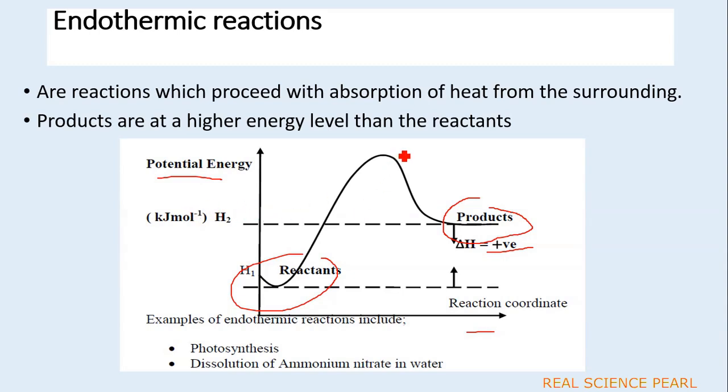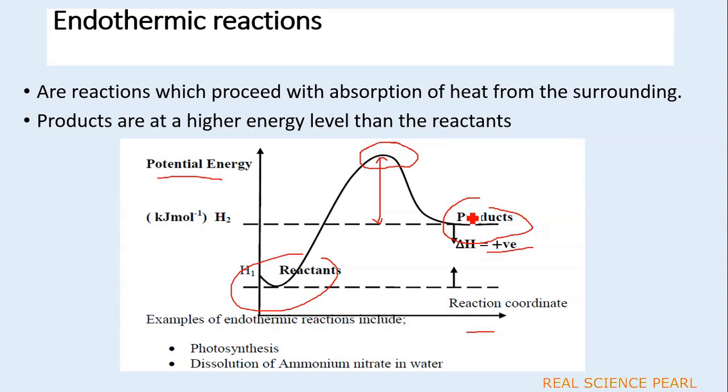And this highly energetic complex is what we call the transition state, or the activated complex, and this will be the activation energy. We shall look at activation energy in chemical kinetics, but this is the transition state whereby the activated complex is converted into the product.